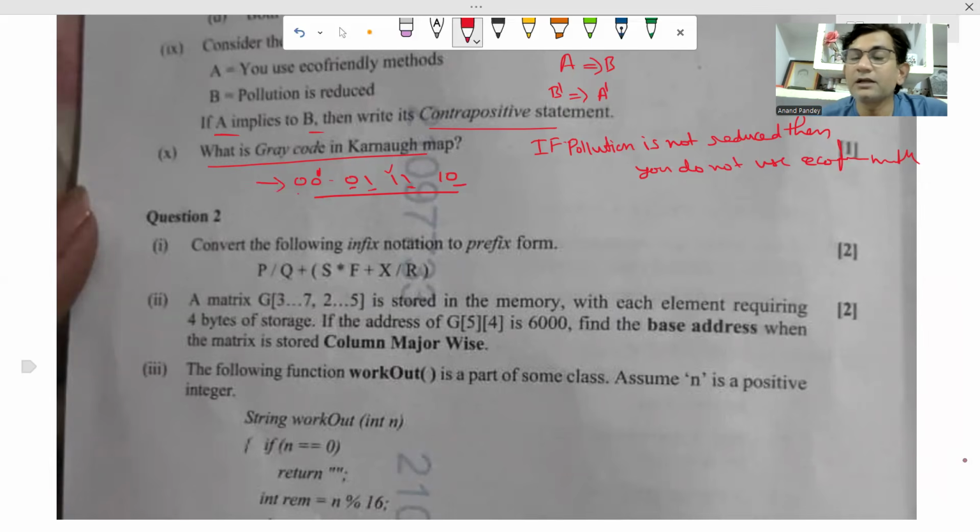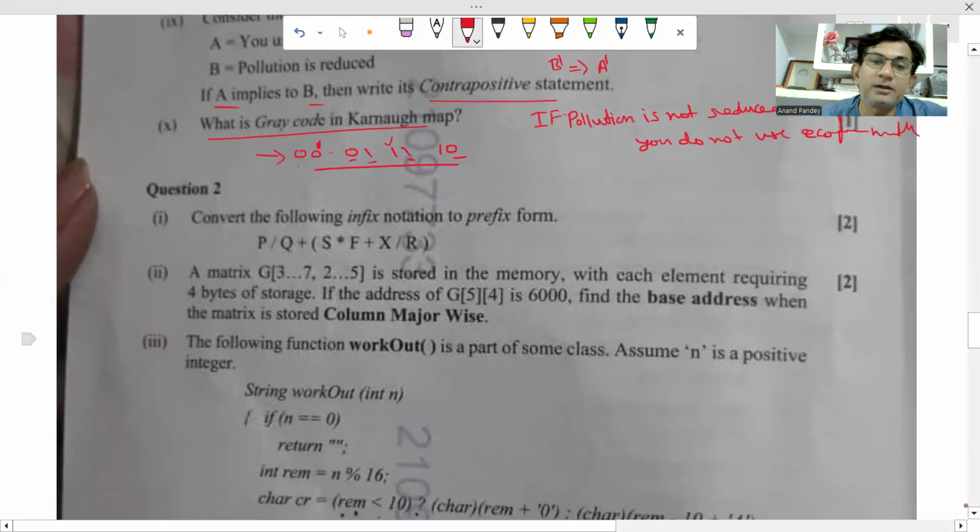Okay. And what is gray code? In gray code, each bit is changed alternatively. Alternatively each जो bit होता है वो change होता है. तो पहले देखो ये bit change हुआ, ये 0 से 1 हुआ. तो अगली बार ये bit change होगा, 0 से 1 होगा. अगली बार ये bit change होगा, 1 से 0 होगा. ठीक है. This is called gray code.